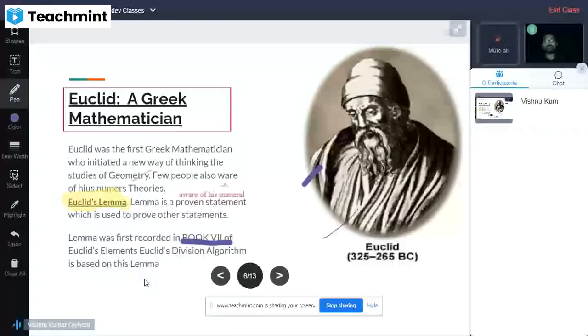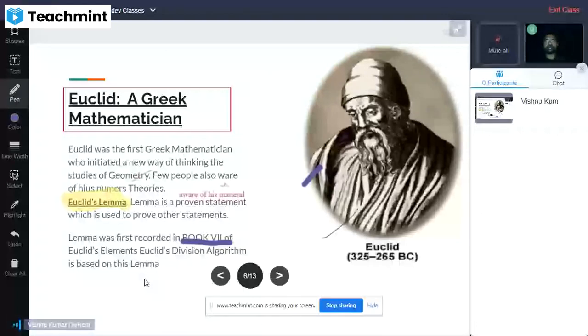I hope this session will be useful for all students preparing for competitive purposes along with academic purposes.